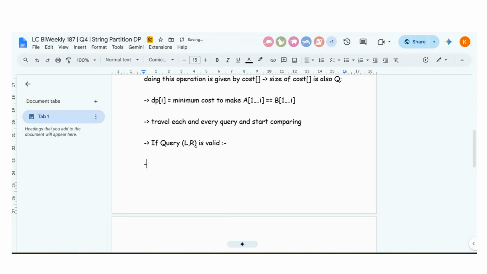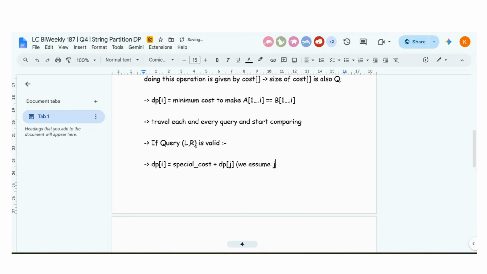then the formula is pretty simple. dp of I is nothing but some cost it will take, right? Special cost, plus dp of j. That's it.